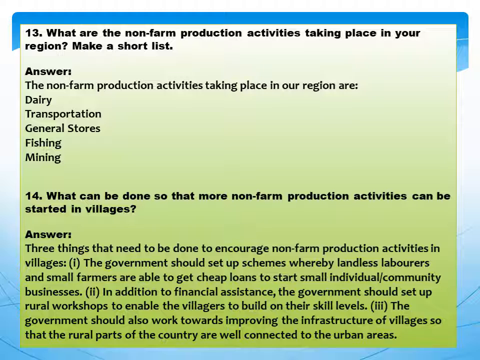Second, in addition to financial assistance, the government should set up rural workshops to enable the villagers to build on their skill levels. Third, the government should also work towards improving the infrastructure of villages so that the rural parts of the country are well connected to the urban areas.